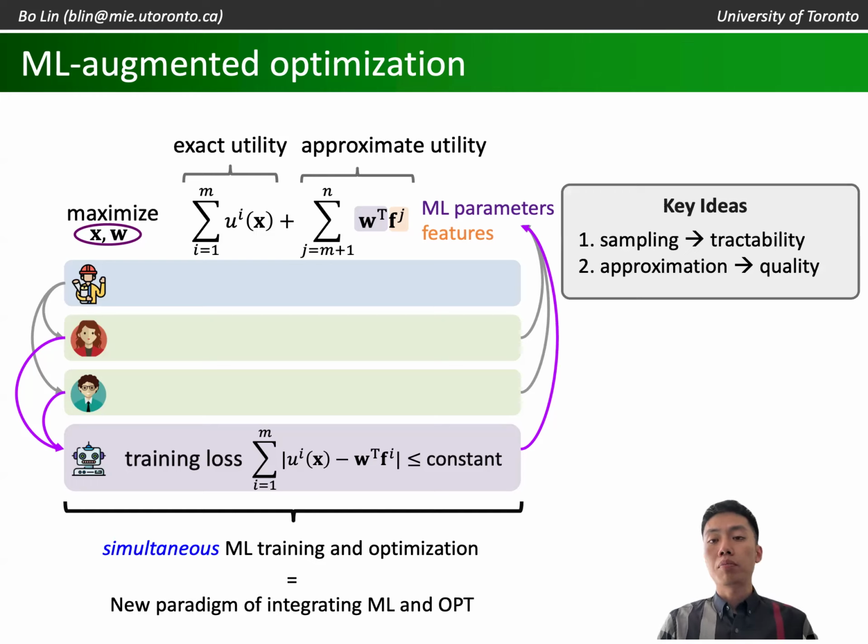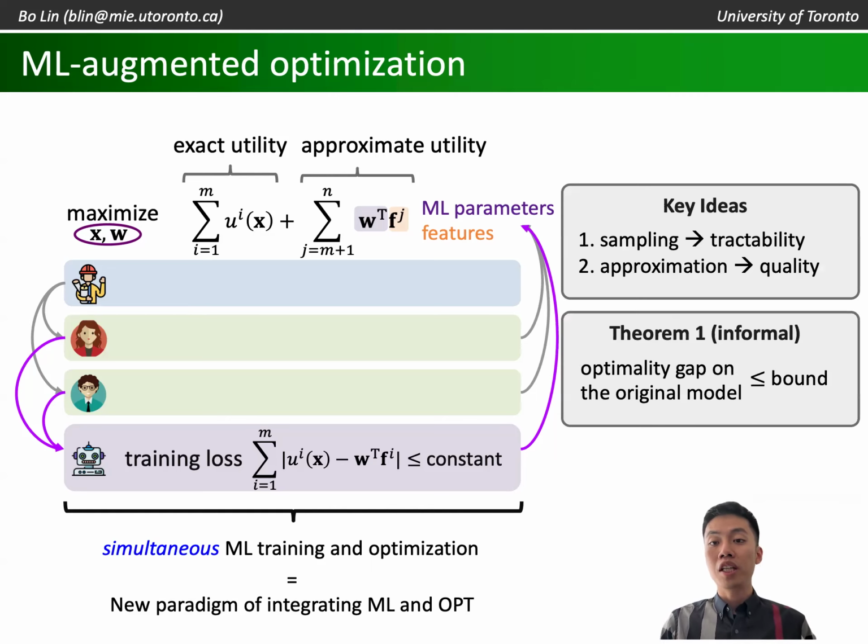The resulting optimization problem is tractable because we only explicitly consider a small number of routing problems, but this model can still generate high-quality decisions to the original bi-level model because the machine learning approximation helps us to capture the bigger picture. Indeed, through theoretical analysis, we demonstrate that under very mild technical assumptions, the bike lane design from our optimization problem achieves an upper bounded optimality gap on the original model, which considers all the cyclists in Toronto.